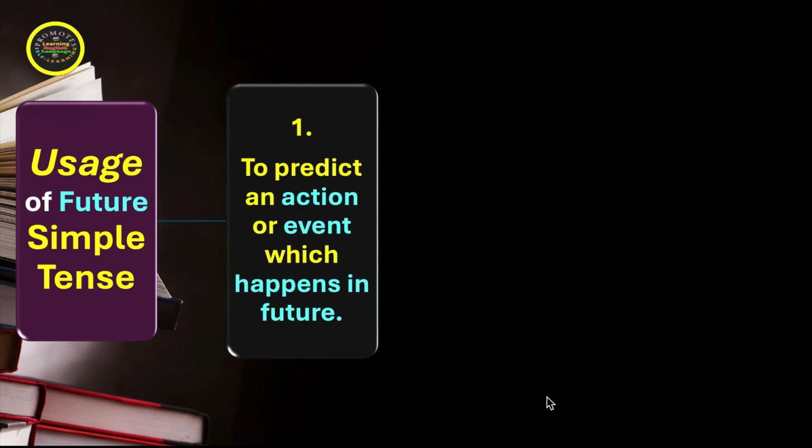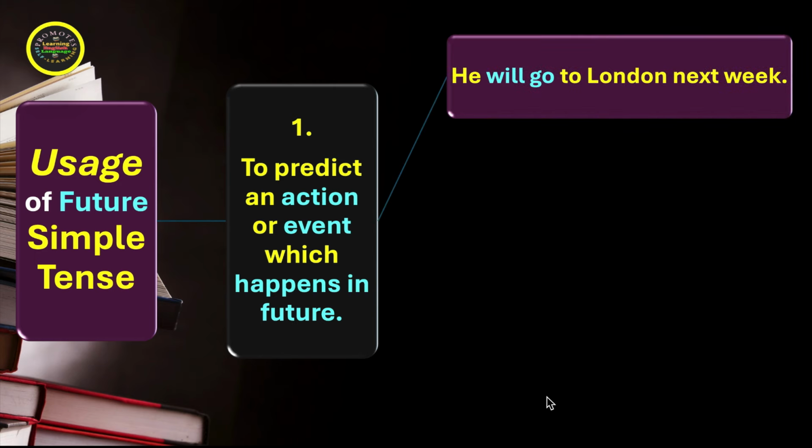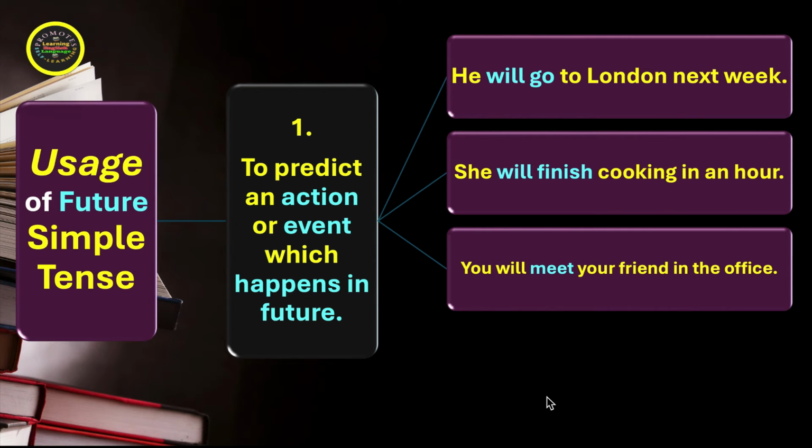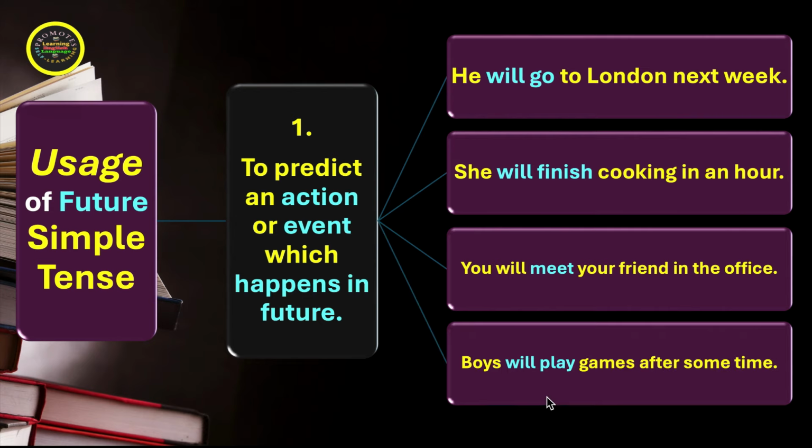Now we move on to the usage of future simple tense. And the first point is to predict an action or event which happens in future. Let's see the examples. He will go to London next week. She will finish cooking in an hour. You will meet your friend in the office. And boys will play games after some time. So what we notice is that an action simply is likely to happen in future.